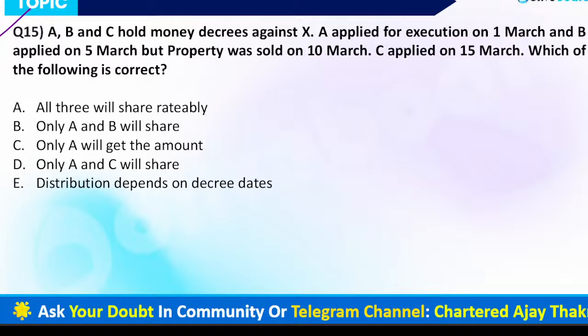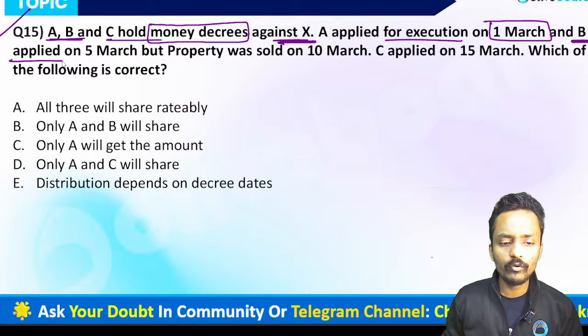The question is saying A, B and C hold a money decree against Mr. X. A applied for the execution on 1st of March. So right now A, B and C, these three parties, have the money decree. But you know very well you have to apply for execution, only then will you be able to receive the amount mentioned in the money decree. Apart from that, B also applied. B applied on 5th of March. But the property was sold on 10th of March.